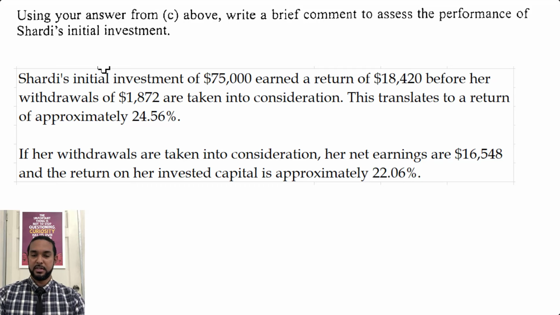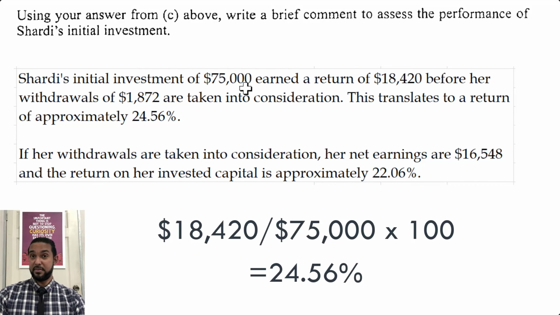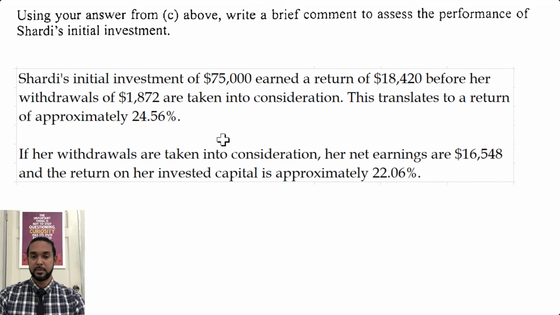So I have that Shadi's initial investment of 75,000 earned a return of 18,420 before her withdrawals of 1,872 are taken into consideration. This translates to a return of approximately 24.56%. So what I mean by a return is if you take the earnings divided by 75,000 and multiply by 100. In other words, take the earnings as a percentage of the initial investment, because that is what your investment would have earned. However, if her withdrawals are taken into consideration, her net earnings are 16,548, which we could see above, and the return on her invested capital is approximately 22.06%.